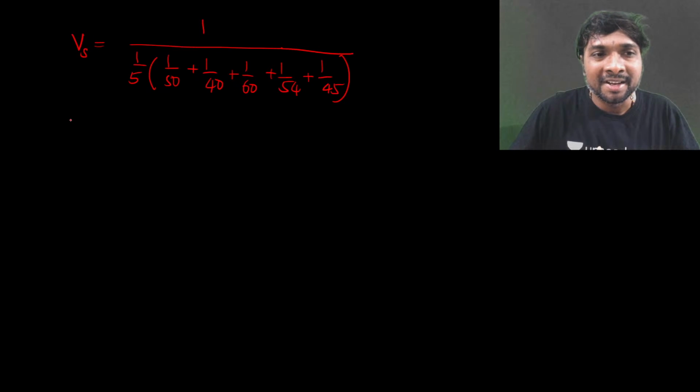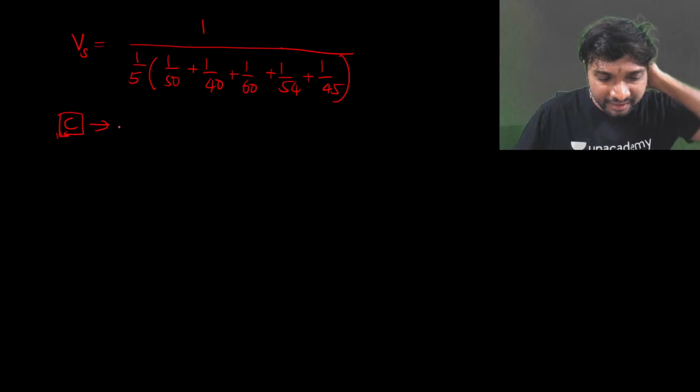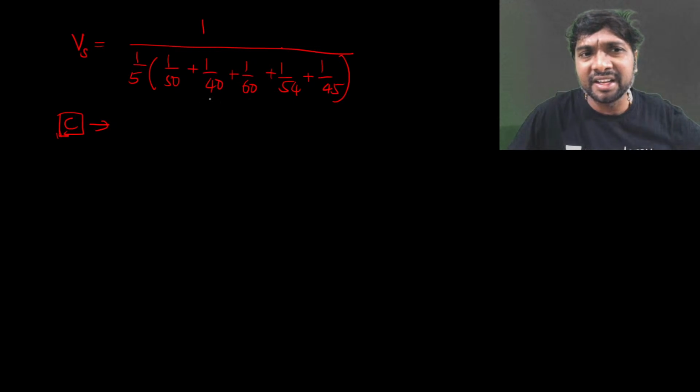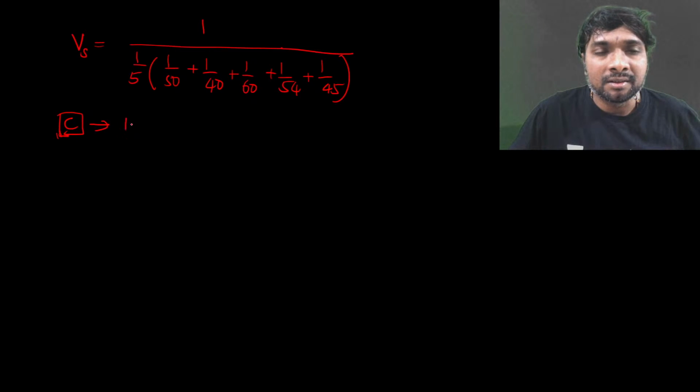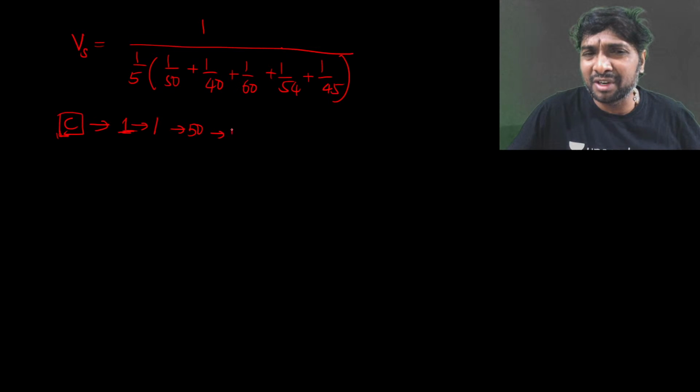Now first we need to go for the clear all, then the denominator we have to calculate. What we'll calculate here? We'll calculate first now. What is that? 1 divided by symbol and then 50. So you'll be getting some value, right? Then after that, what we need to do?